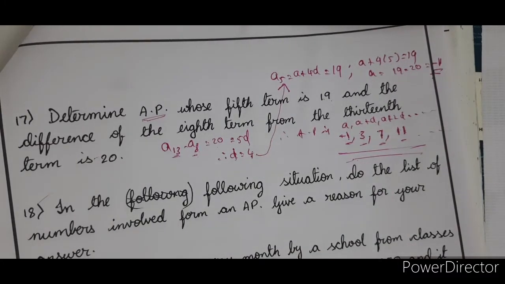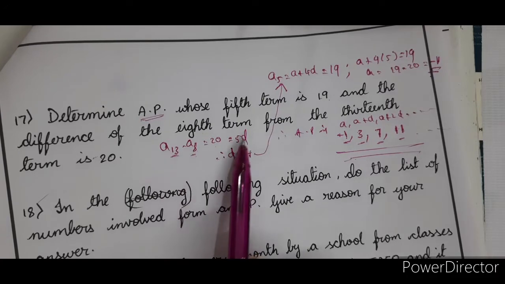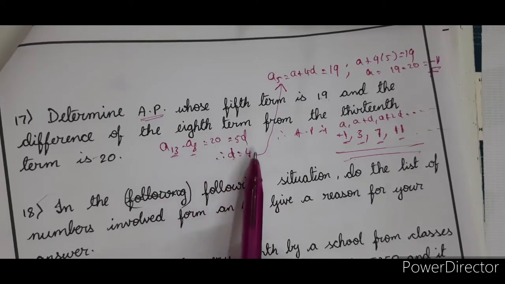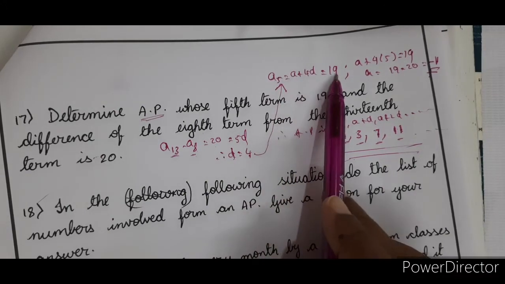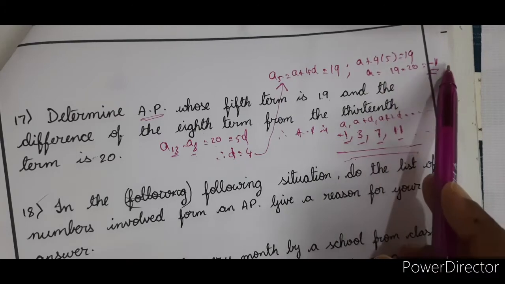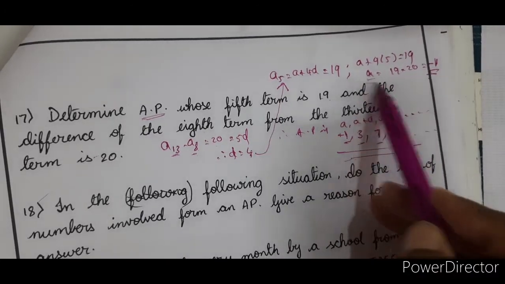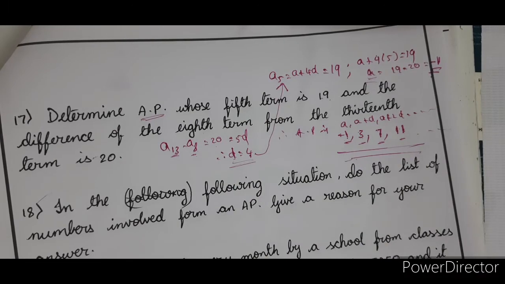So what did we do? What is the logic behind it? So here A13 minus A8 is 20. But A13 minus A8 is 5D. 5D is equal to 20, or D is equal to 4. Substitute in the fifth term. The fifth term is A plus 4D is equal to 19. So A plus 4 into 5 is 19, or A is equal to 19 minus 20, which is minus 1. So we got the A value. We got the D value. Now it is easy to write the series.